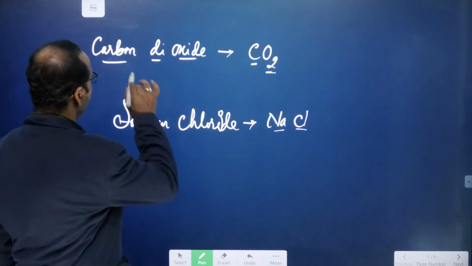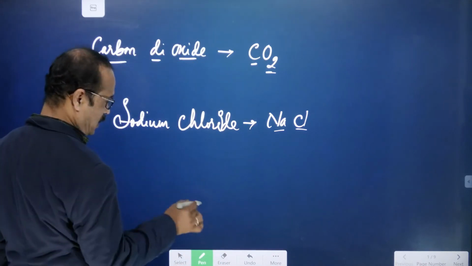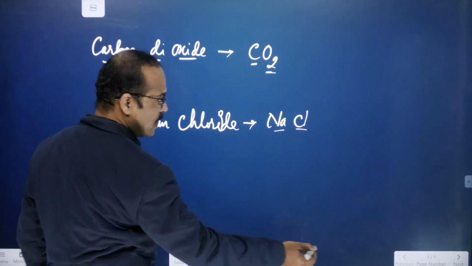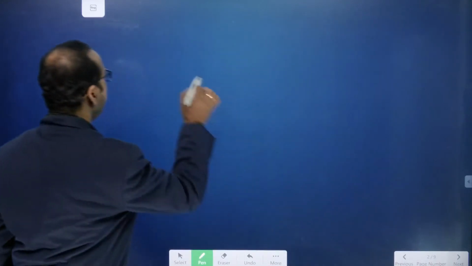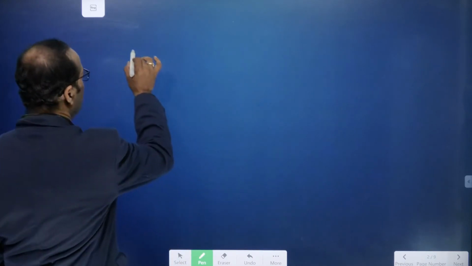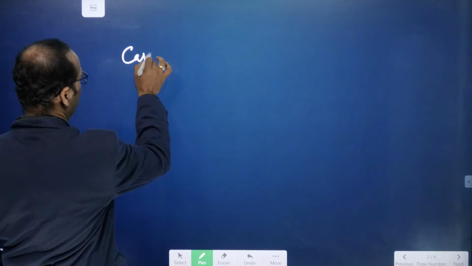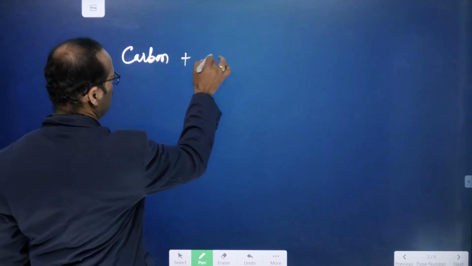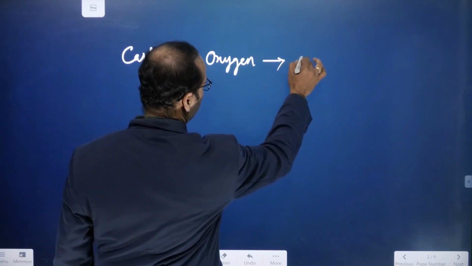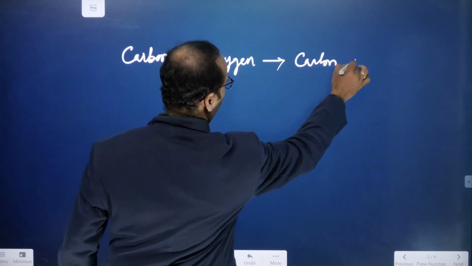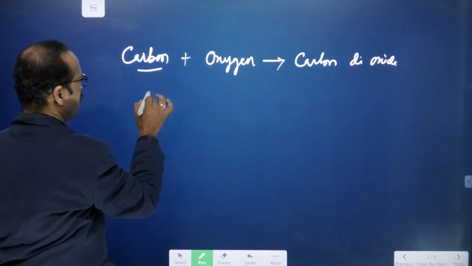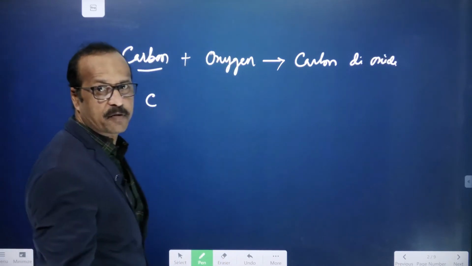Say for example, if I write carbon dioxide, how does it form? Let's see here: carbon burns in oxygen to form carbon dioxide, you know that. So here carbon plus oxygen gives rise to carbon dioxide, right? Now the symbol of carbon is C.